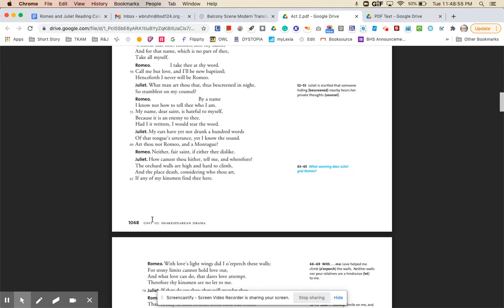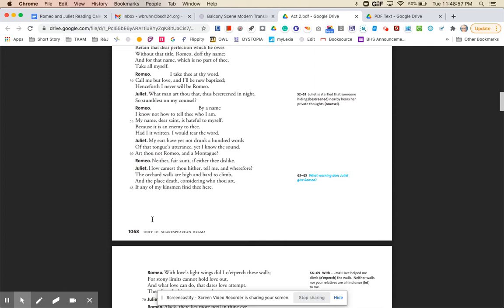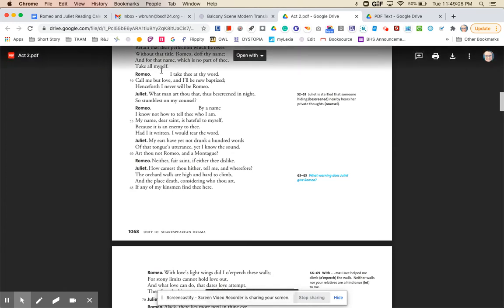Okay. So, again, you don't have to translate everything. I would probably kind of go by like each time a person speaks. So if Romeo says here, "I take thee at thy word, call me but love, and I'll be new baptized, henceforth I never will be Romeo." So maybe I want Romeo to send a message here, and then Juliet is speaking back. So maybe I want her to send something.